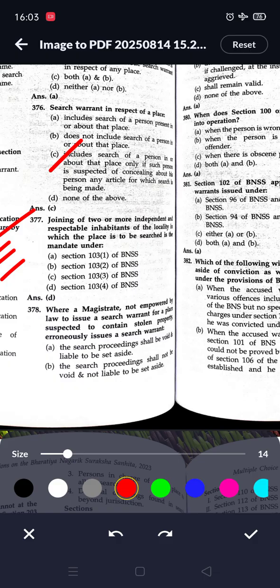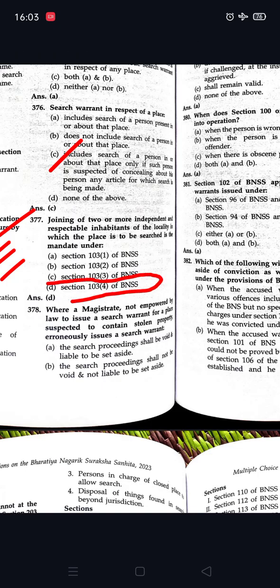Next question, joining of two or more independent and respectable inhabitants of the locality in which the place is to be searched is mandated under section 103 clause 4 of the BNSS.